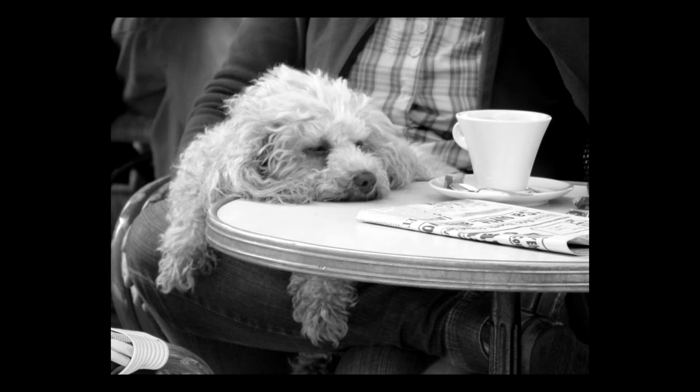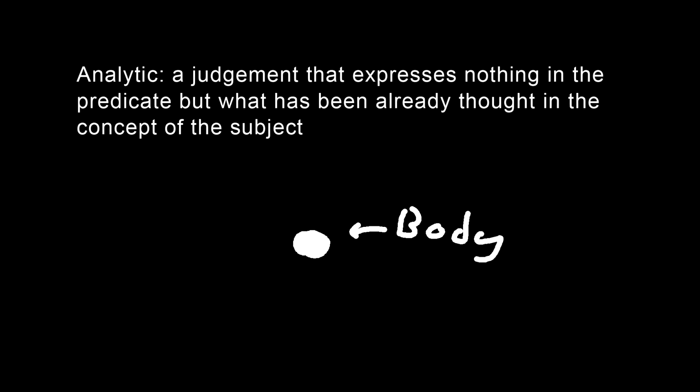A priori and a posteriori work together with analytic and synthetic judgments. Now, what are analytic and synthetic judgments? It's going to get a little complicated, but hang in with me here. An analytic judgment is a judgment that expresses nothing in the predicate but what has already been thought in the concept of the subject. An example Kant gives is all bodies are extended. This is analytic because the concept of body contains within itself extension. You don't gain a greater understanding of bodies when told they're extended, you have just analyzed it.